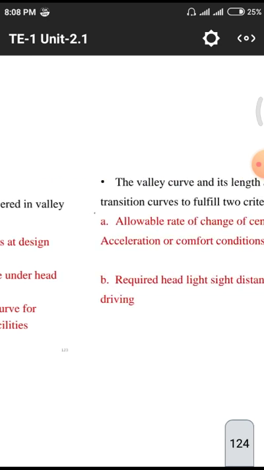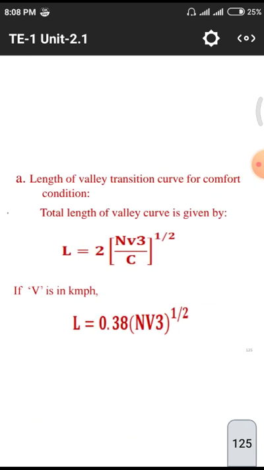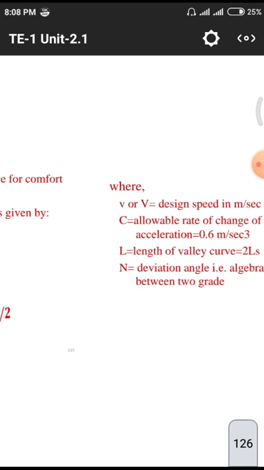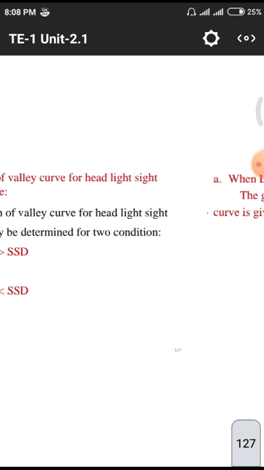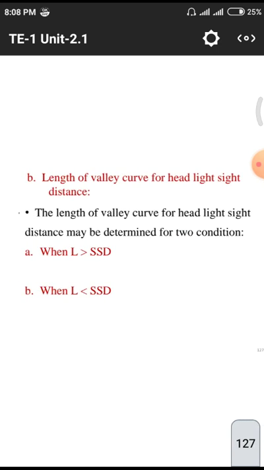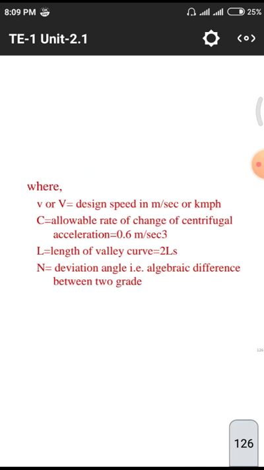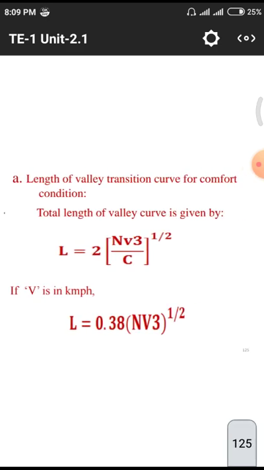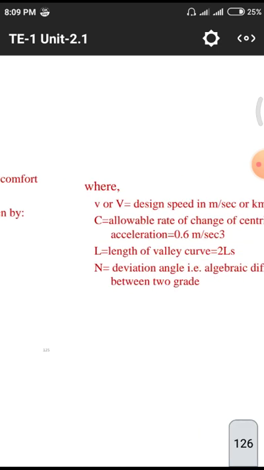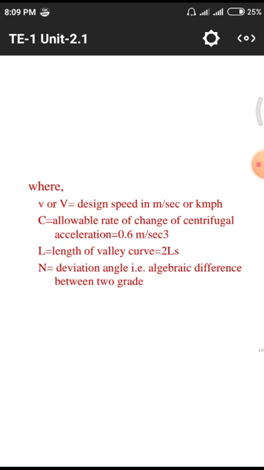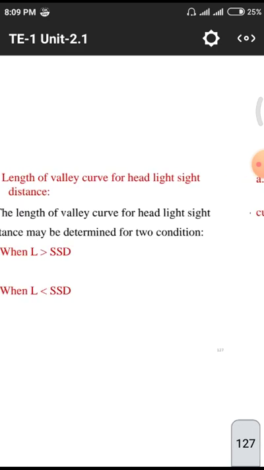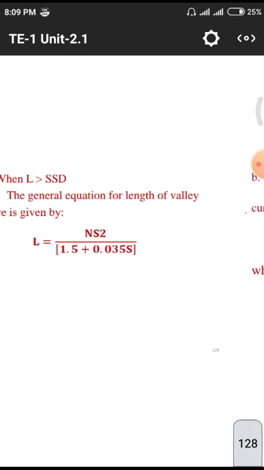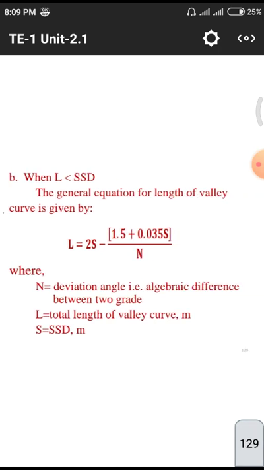This is the valley curve. In this valley curve we do not have h values, only velocity. That means the total valley curve depends upon the centrifugal force, so the entire design formula is with respect to velocity only. That means gradient, velocity and C values. That means centrifugal force. See the centrifugal force. This is today's class.